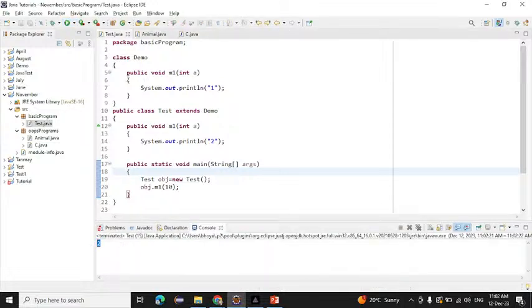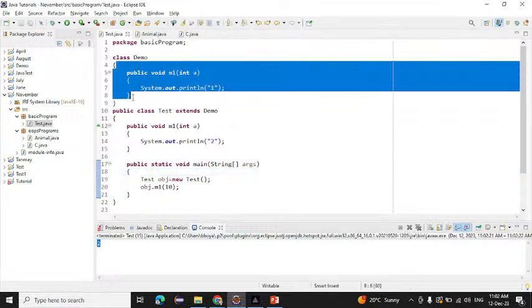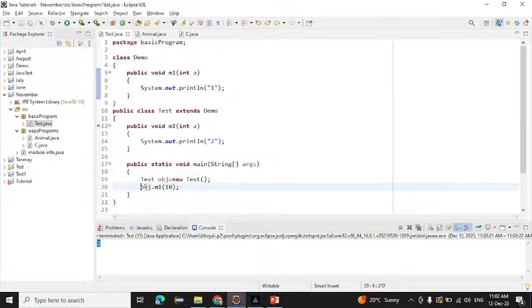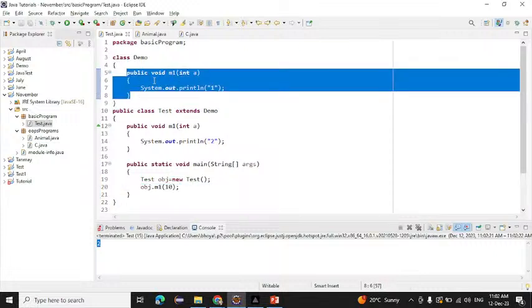Why? Here we have two methods, right? When we inherit this one, whatever is present here will become part of here. So what we are doing here is just overriding the method, right? So if we call this one, what will we do? We will call this method first, that is the void m1 method, which has one integer parameter. So this will be called once.